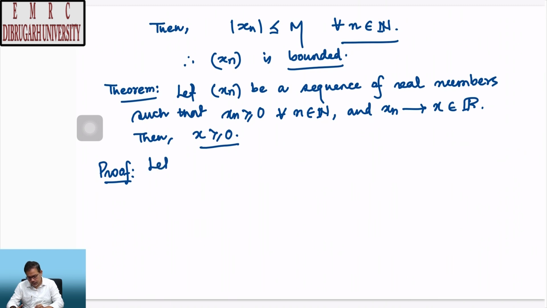Let, on the contrary, x be less than 0. What happens? Let us see.